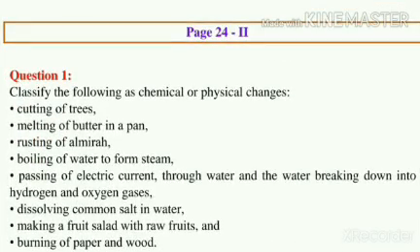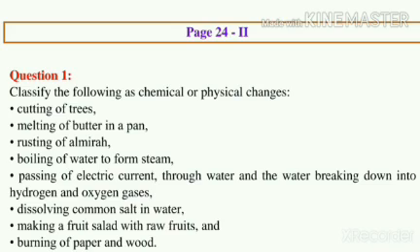In the NCERT book, page number 24, again question 1 is: classify the following as chemical or physical changes. First is cutting of trees. Second, melting of butter in a pan. Third, rusting of almirahs. Fourth, boiling of water to form steam.